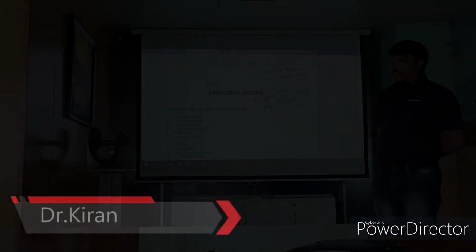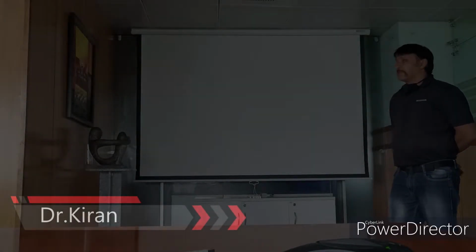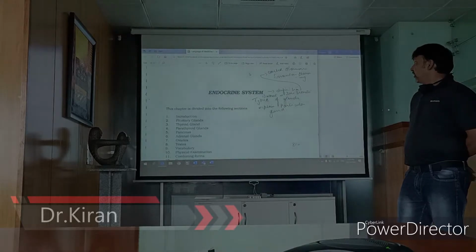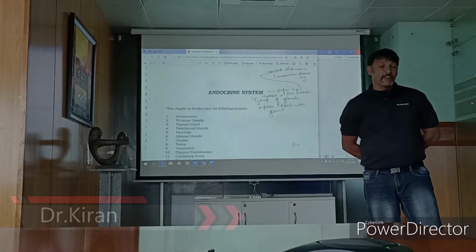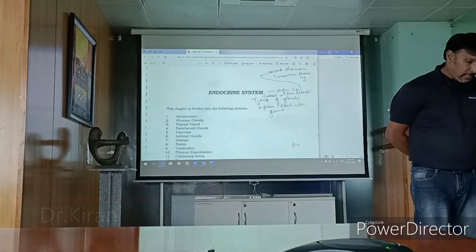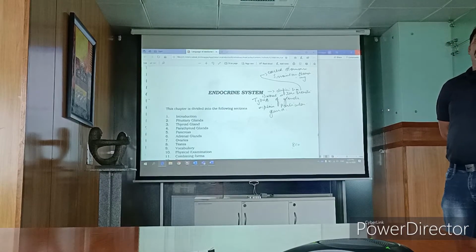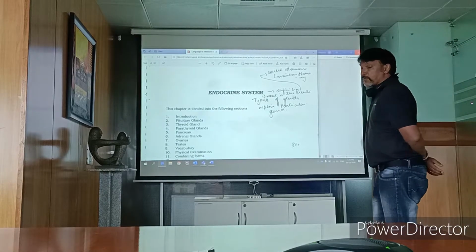Okay, let me start with the chapter. Endocrine gland. This was defined before. We have two types of major gland: exocrine glands and endocrine glands.